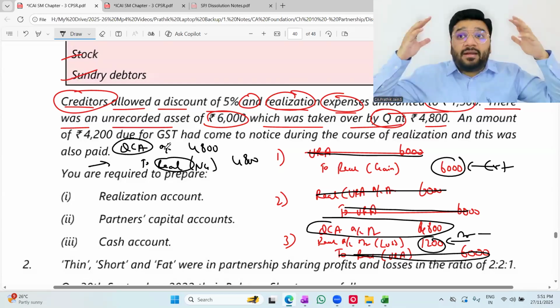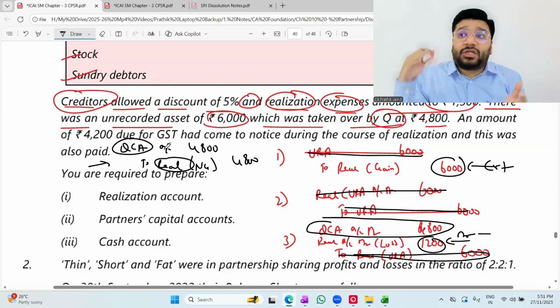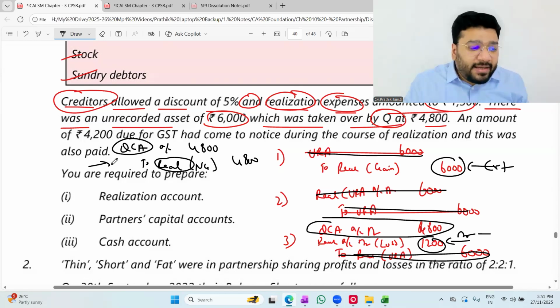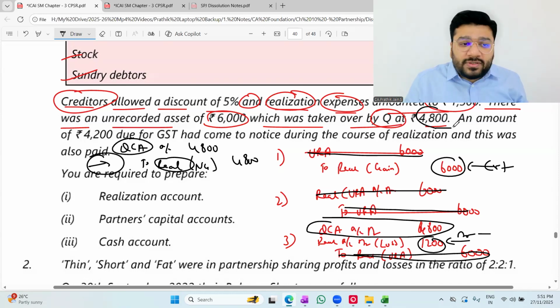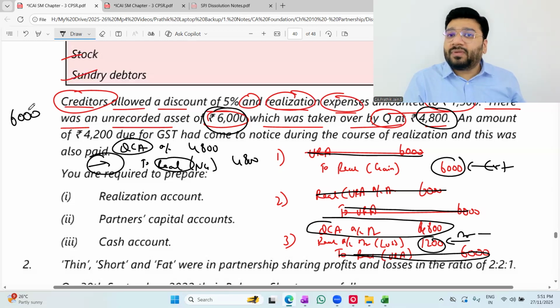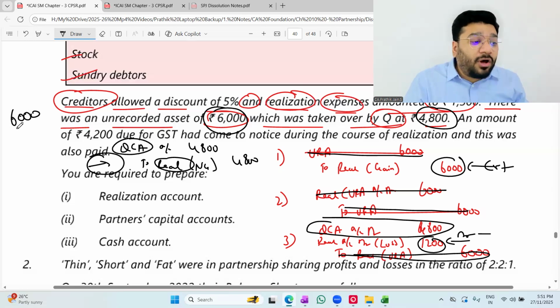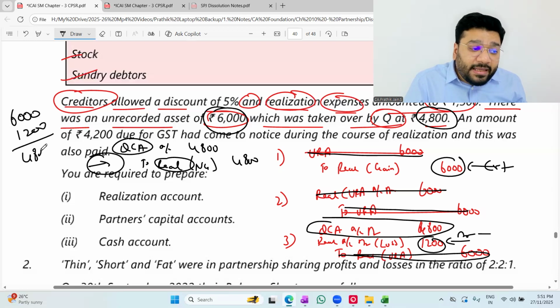But in the mind, the image, the entire flow of the transaction wouldn't have come to you. Very easily I would have told you to write an entry. But I wanted to put the flow in your mind. Because people ask, sir, sold at 4,800, okay, sir. But what about the 6,000? 6,000 worth of asset I sold for 4,800. Where is that loss of 1,200? People will ask. I am telling, 6,000 was my unrealized asset value. That is my full gain. In that I sold this for 4,800, which is a loss of 1,200.